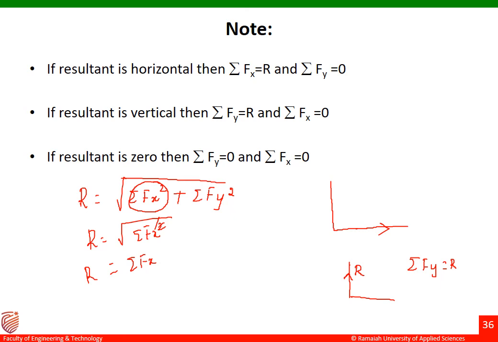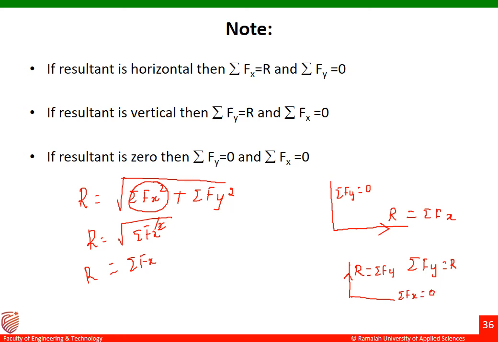So we have to remember these three conditions. If the resultant is horizontal, then R equals summation Fx, and summation Fy will become 0. If R is along the vertical, the value of R would be summation Fy, and summation Fx will become 0.